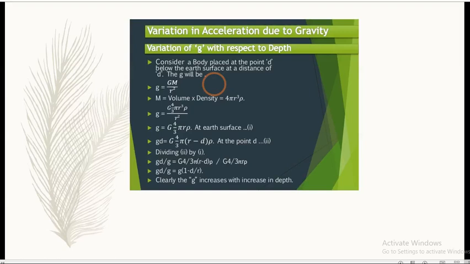Let's divide these both equations. gd upon g: 4 by 3 gets cancelled, G gets cancelled, pi gets cancelled, and rho also gets cancelled. Remaining term gd upon g is equal to 1 minus d upon r. Therefore gd is equal to g into (1 minus d upon r). As depth increases, g decreases. So the value of g depends on depth also.